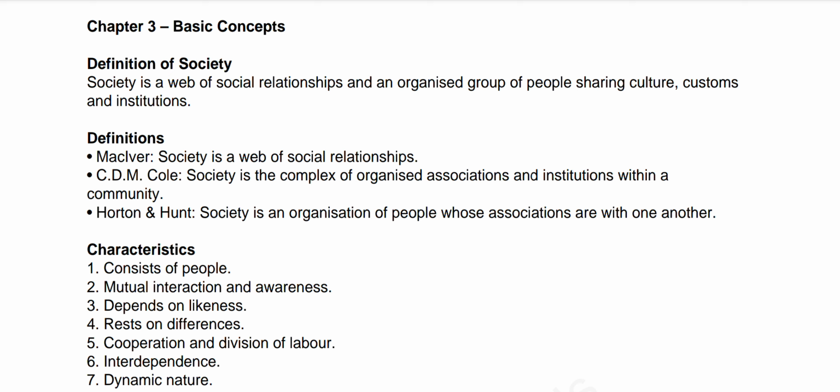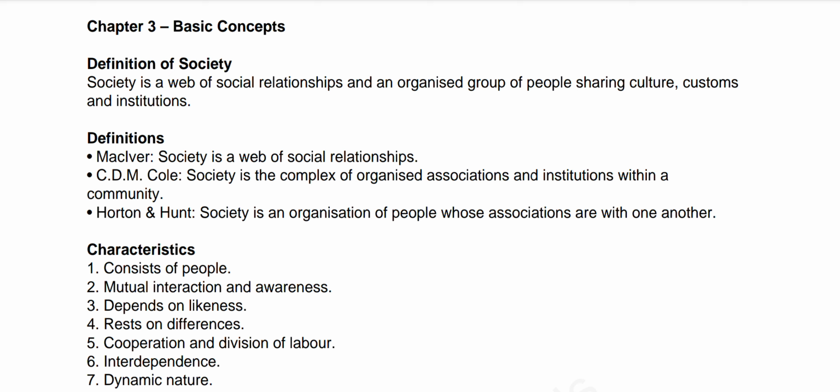Now let's go through the definitions that I wrote here. Society is a web of social relationships and an organized group of people sharing culture, customs, and institutions.